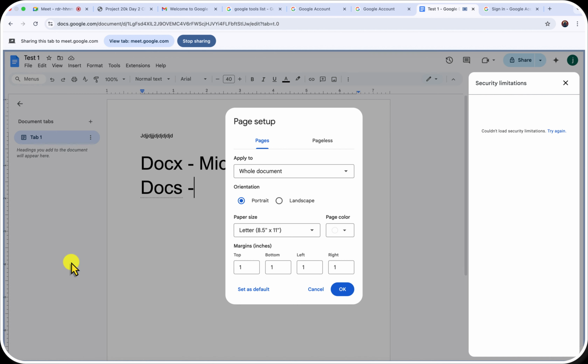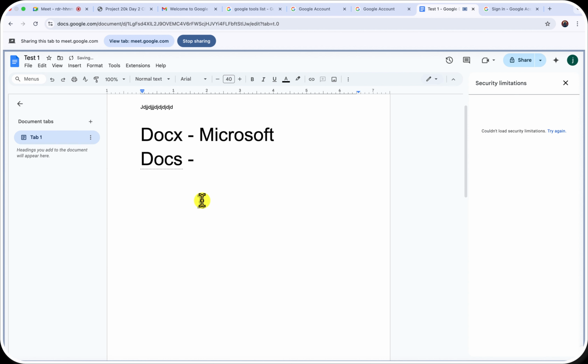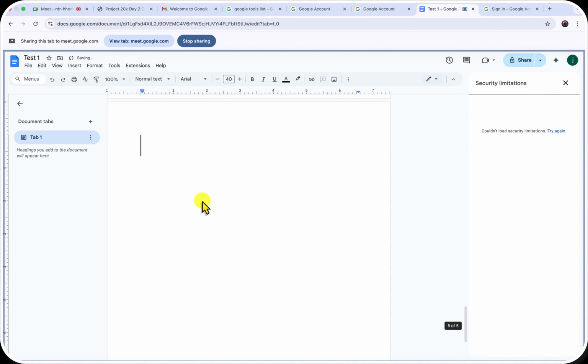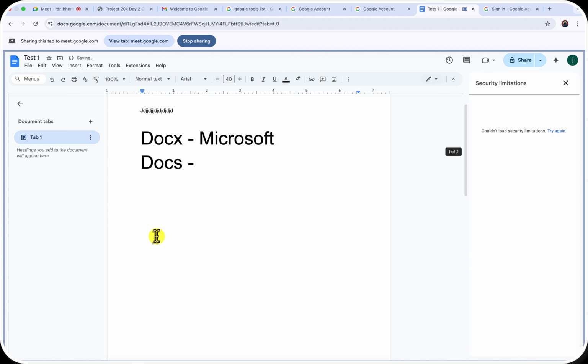Then another thing we have is the page setup. So when you are working with documents, you can decide to, now let me do something. Let me make this more than a page. So let me go to page, I think this should be okay. We're already on page 3, so let me go to page 2. Let me just type something in here on page 2.